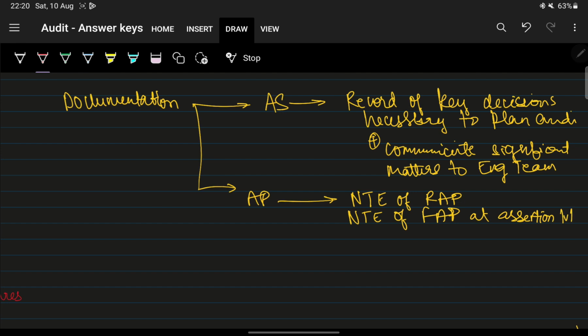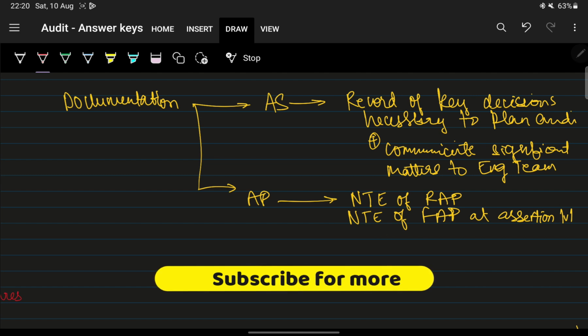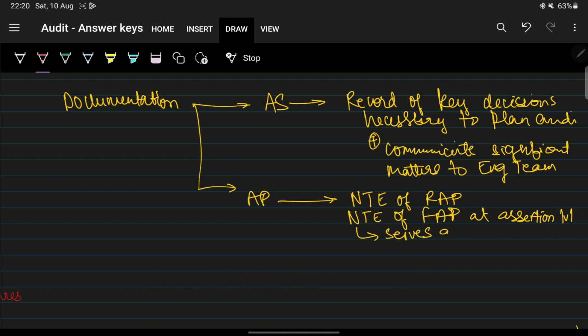It also serves as a record for proper planning of procedures.